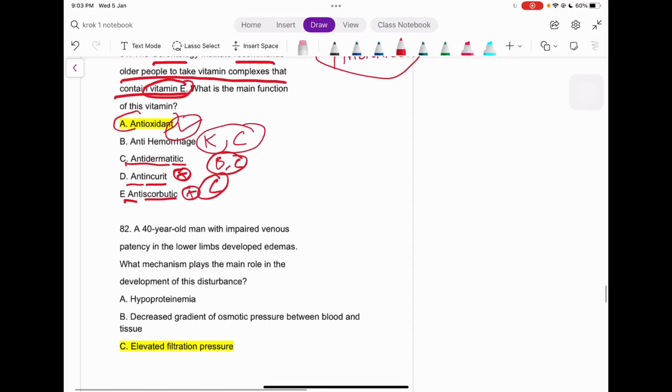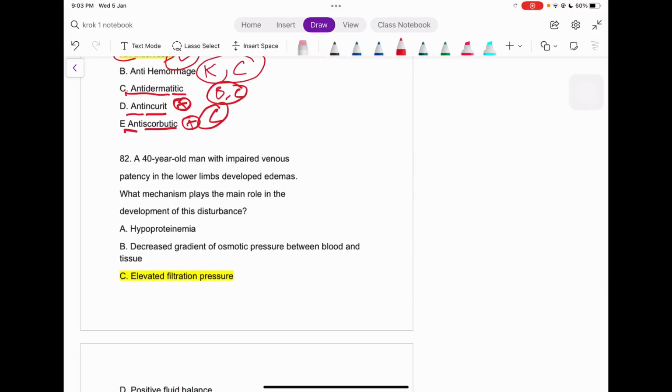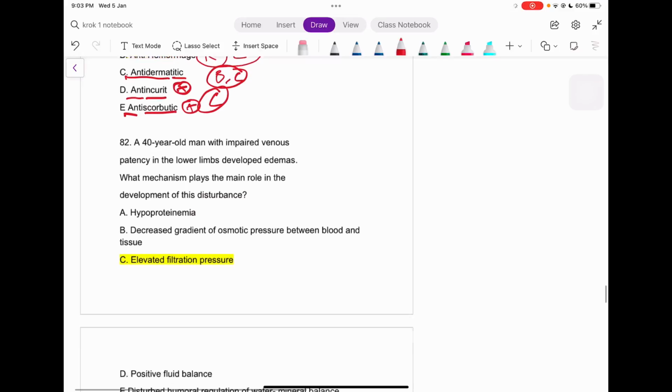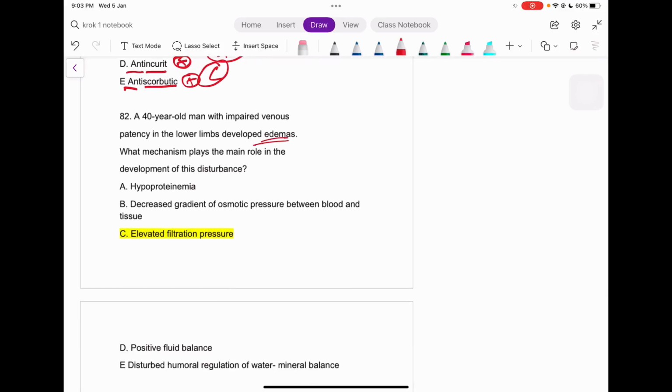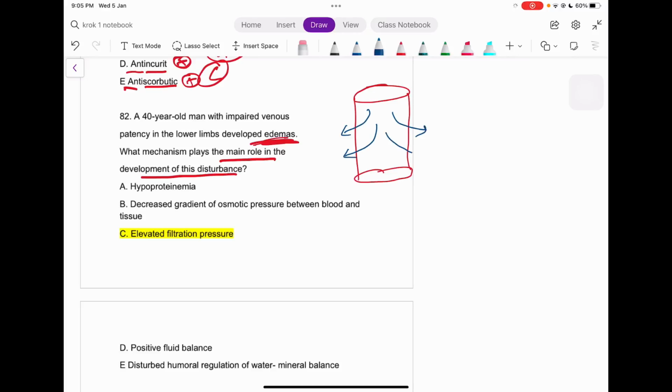Next question. A 40-year-old man with impaired venous patency in the lower limbs developed edemas. Okay, so due to the venous problem, this is a vein, right? So the patient is having the edemas. What mechanism plays the main role in the development of the disturbance? Like I just discussed, there is a venous problem, so there is more leakage out here, right? That is what it is.